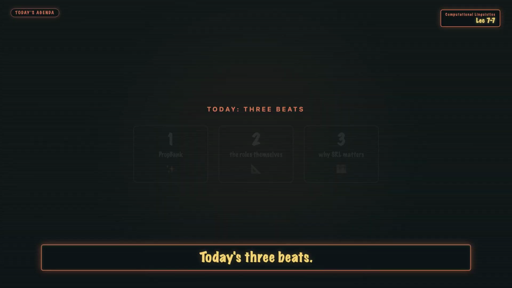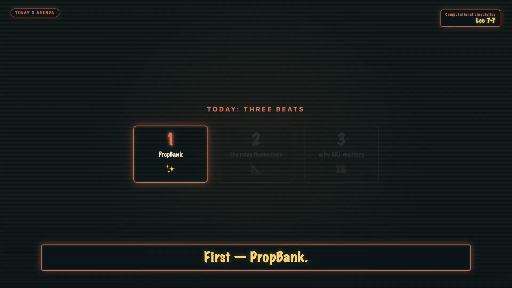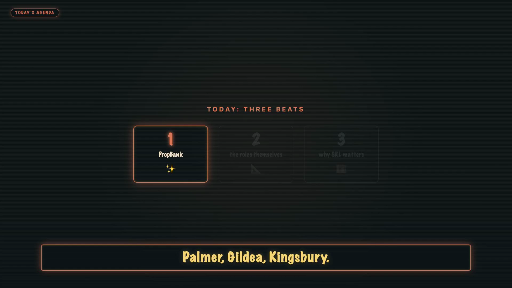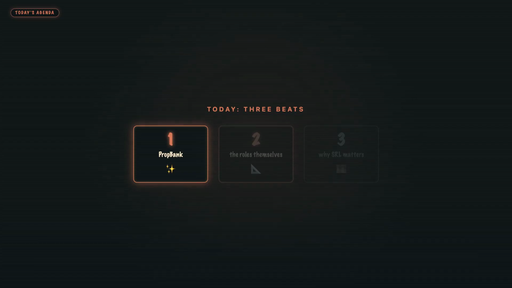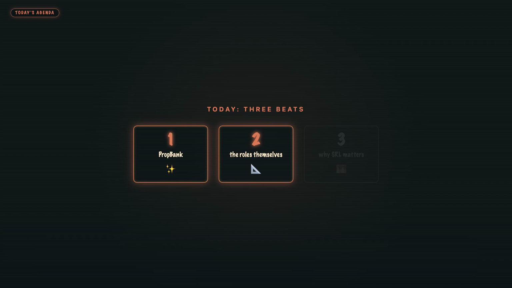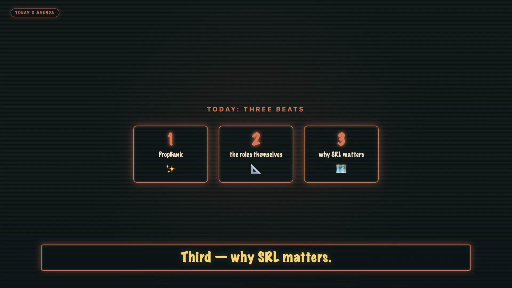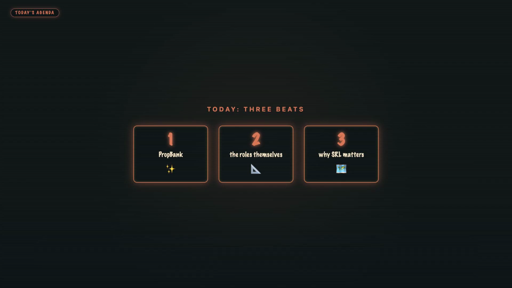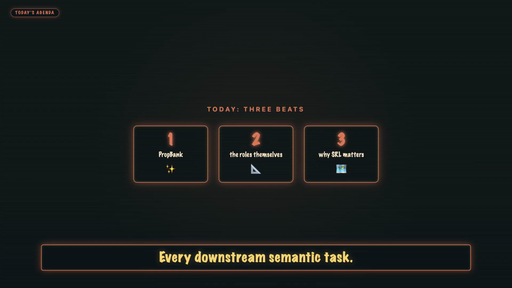Today's 3 beats. First, PropBank. Palmer, Gildea, Kingsbury, 2005. The Penn Treebank of semantic roles. Second, the roles themselves. Agent, patient, instrument, beneficiary, location, the taxonomy that structures every predicate. Third, why SRL matters. Question answering, information extraction, knowledge graphs, every downstream semantic task.